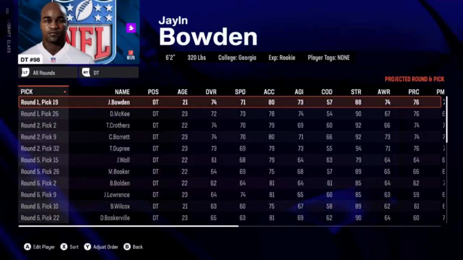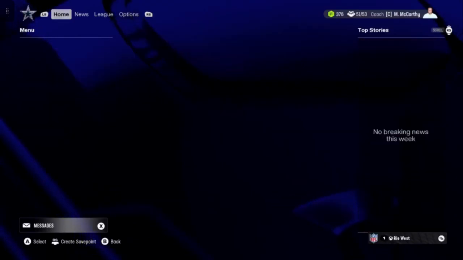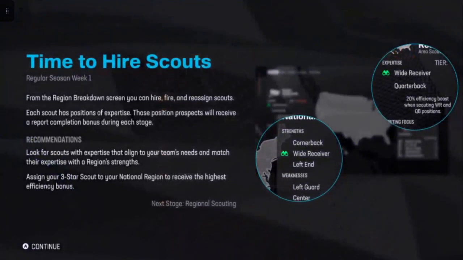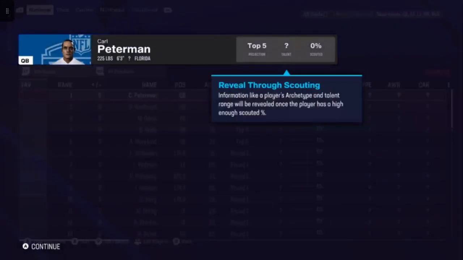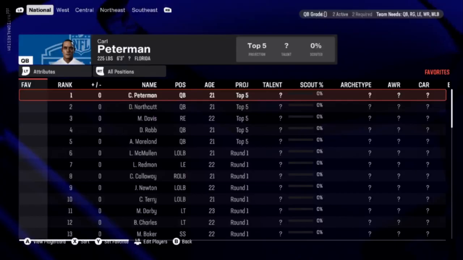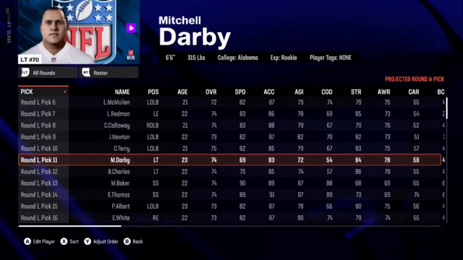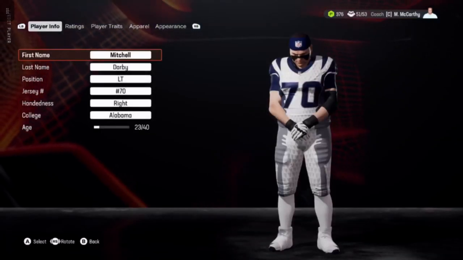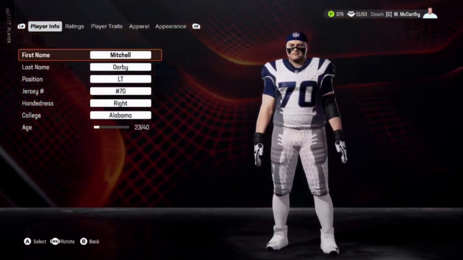But Madden, this has been going on for years. As long as I've been editing draft classes, as long as they gave you the option to edit draft classes in Madden, this has been an issue with offensive and defensive linemen. And it's inexcusable. And they probably will never change it. They're focused on too many other things. Their main focus is MUT, and then their secondary focus is on franchise, but it's not even really to bolster franchise like it should be bolstered. But they're not focused on little things like this.